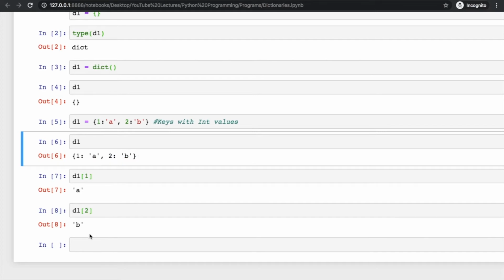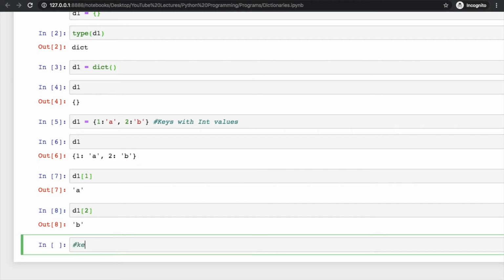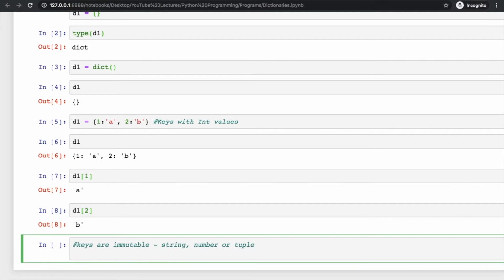One important thing that you have to note down here is that keys are immutable. And what could be an immutable thing? One could be a string, one could be a number, or one could be a tuple, as we have discussed in our previous tutorial. Other than this, as we have taken integer values here as keys, we can also take mixed types. Like, let us create another dictionary d2.